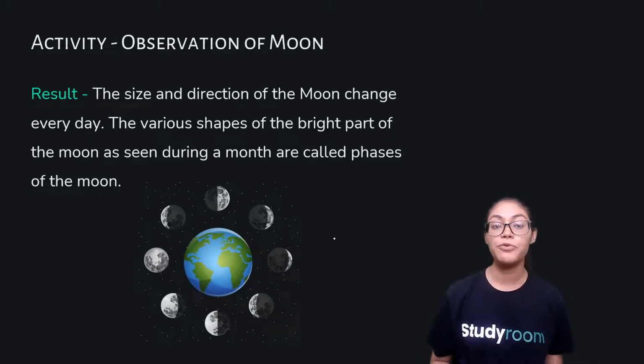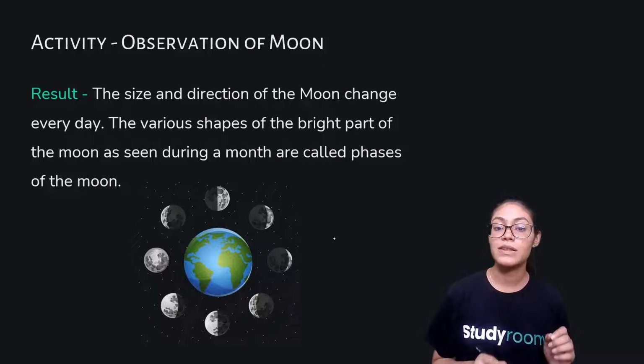Now, you have to do an activity for the observation of the moon. What do you do? Every day, you continuously observe the position and size of the moon. You take a book and every day for a month you sketch the shape and the size of the moon.